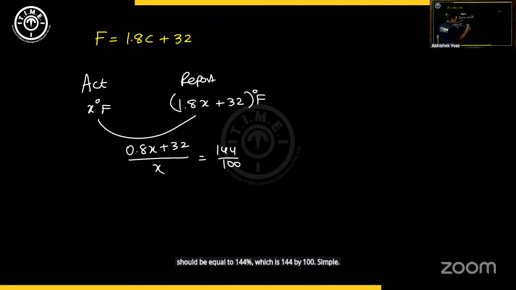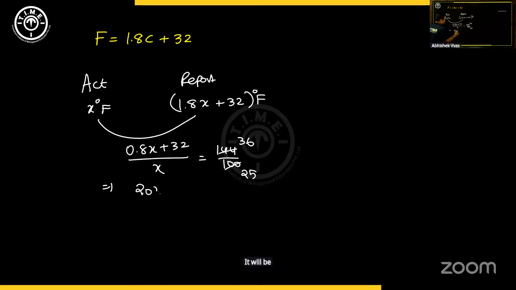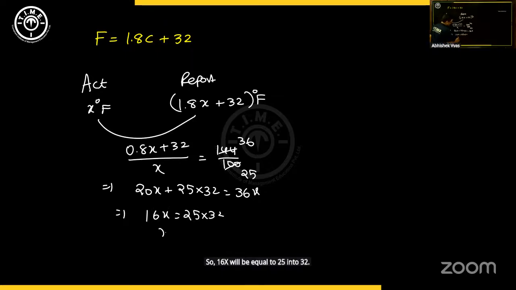Simple. So when you simplify, x goes 36 times, 25 times. Now just cross multiply and solve. So when you cross multiply, let's see what we get. It will be 20x plus 25 into 32, equal to 36x. So 16x will be equal to 25 into 32. So hence the value of x will be 25 into 2, which is 50. So the value of x is 50.